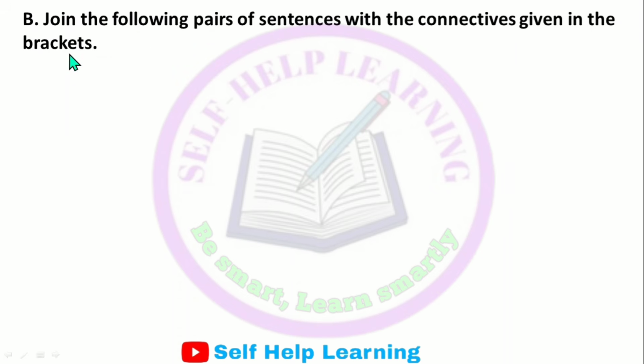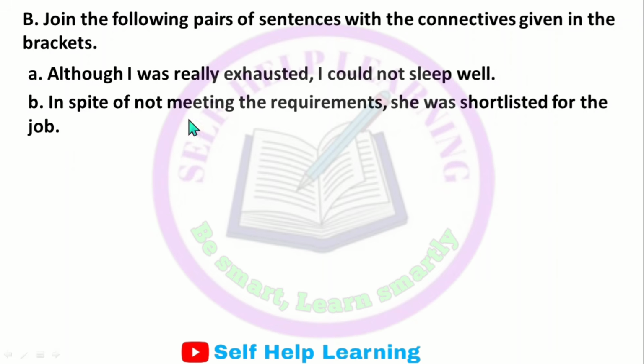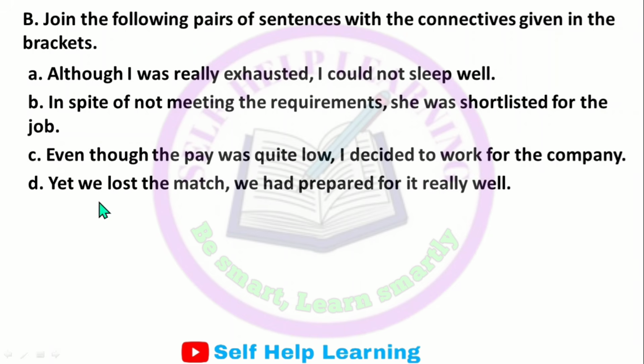Next, join the following pairs of sentences with the connectives given in the brackets. Although I was really exhausted, I could not sleep well. The sentences are joined using connectives. In spite of not meeting the requirements, she was shortlisted for the job. Even though the pay was quite low, I decided to work for the company. D number, yet we lost the match. We had prepared for it really well.